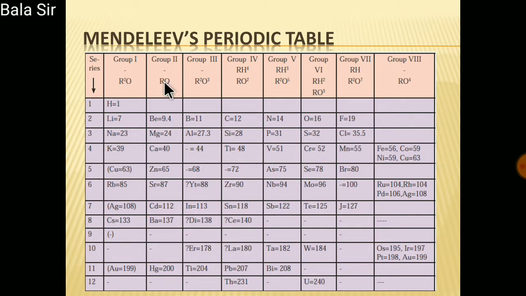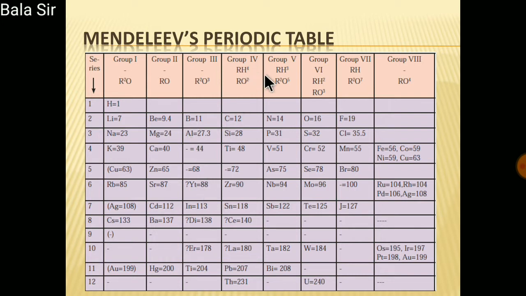In group 2, RO. In place of R you replace beryllium, BeO, MgO, CaO, ZnO. In group 3, R2O3. In place of R you replace boron, B2O3, Al2O3, and so on.